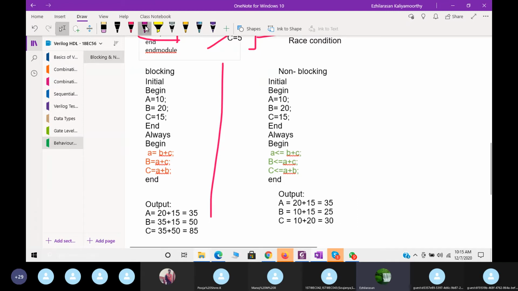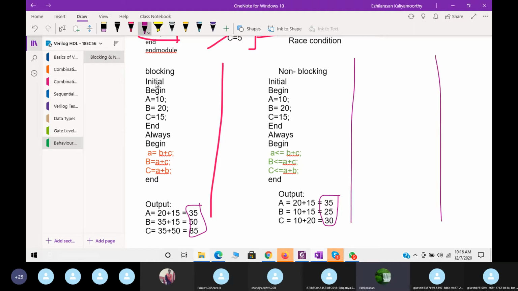We can check the output now. See the execution, how it is taken. Both will not give the same output: both will not produce the same output when I use blocking statements as well as non-blocking statements. The same thing will happen when you use logic gates also. So let me give an example of why we use that.